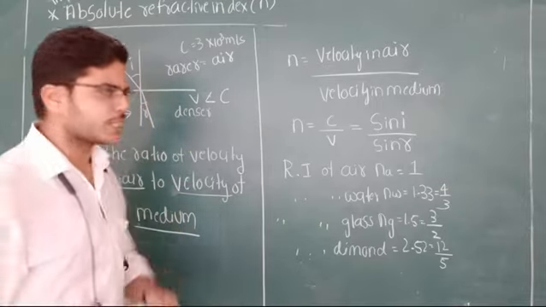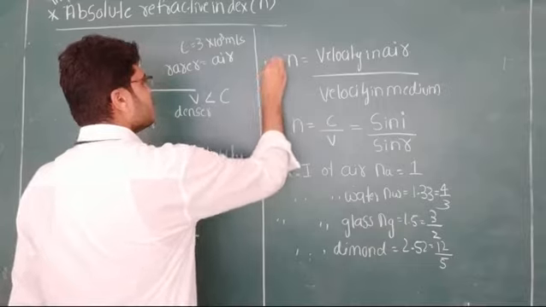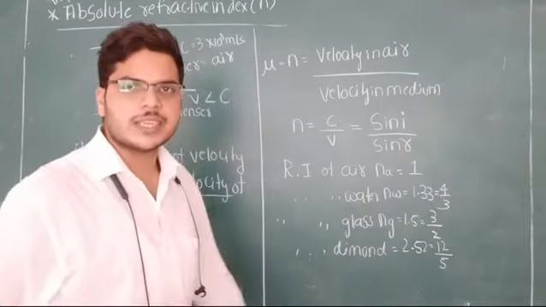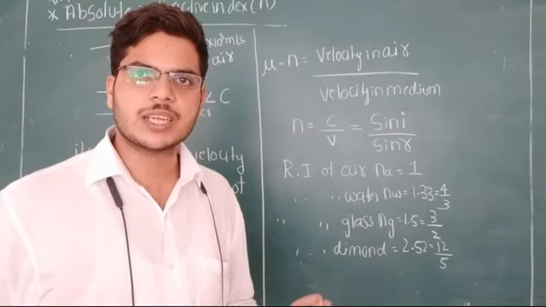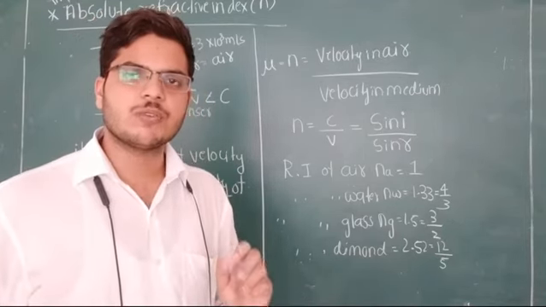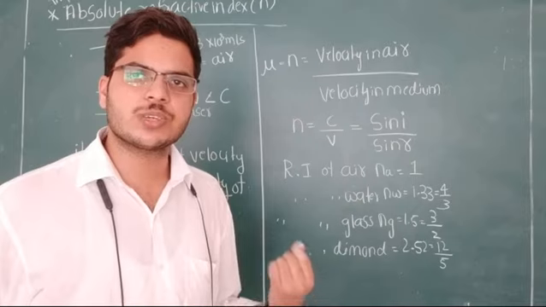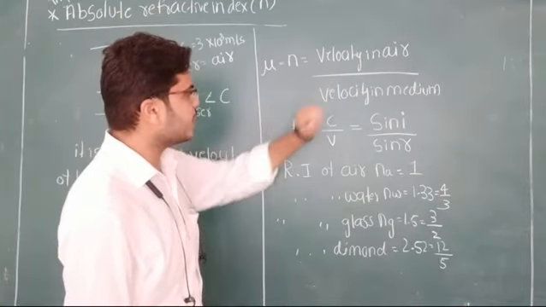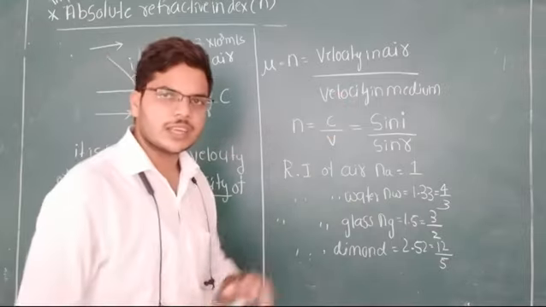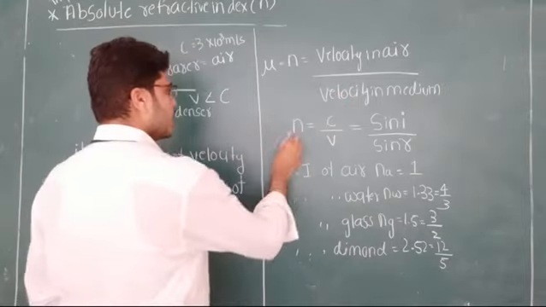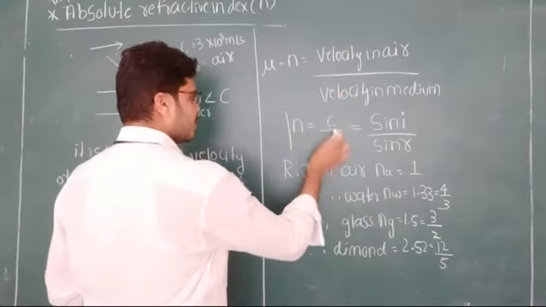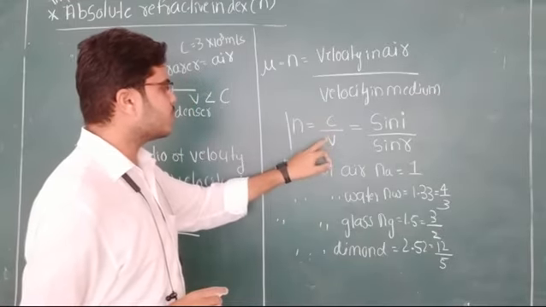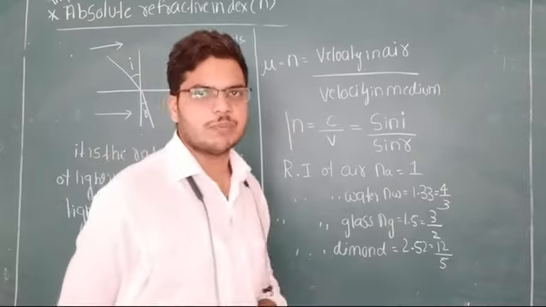In some textbooks they give nu. You may take nu or n, but in the NCERT book they have given n. Therefore, for easy purpose you also take n. Therefore, n is equal to c by v, the velocity of the light in the air to the velocity of light in the medium.